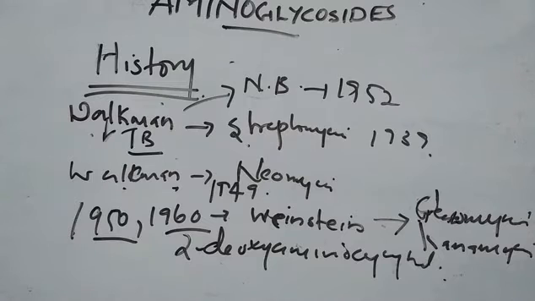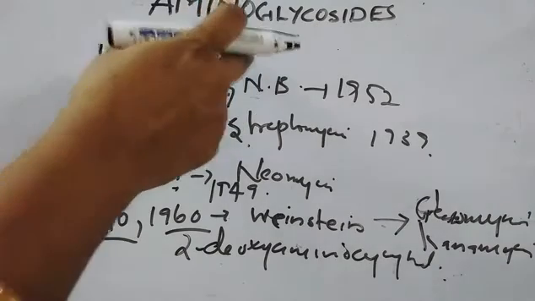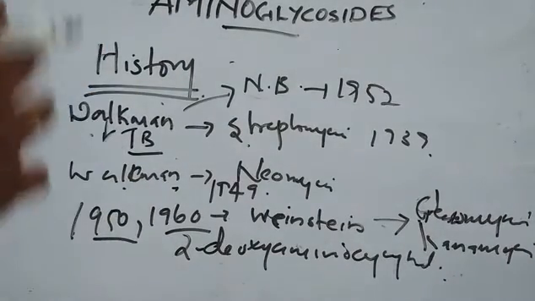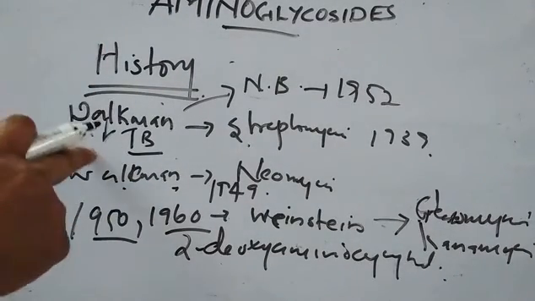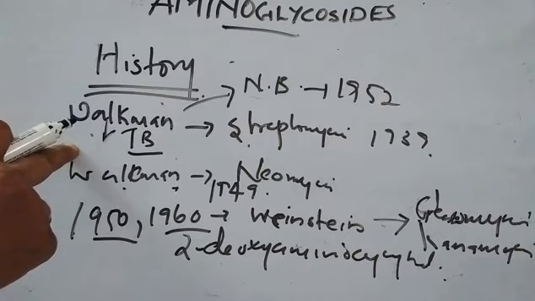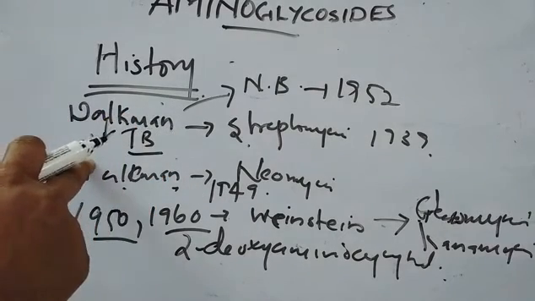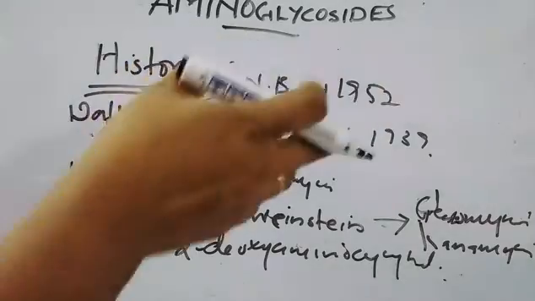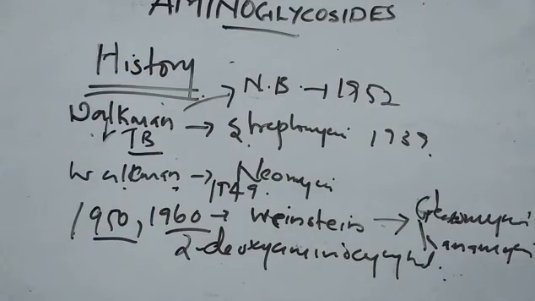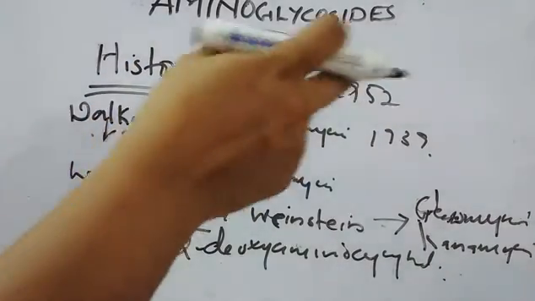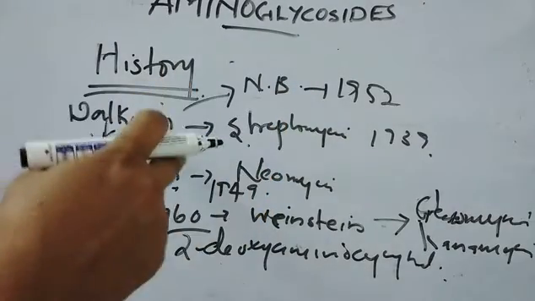That is the historical development of aminoglycosides. The history begins with the development of streptomycin, which was discovered by Waksman, who found that it can be used in the treatment of tuberculosis. That was a discovery in 1939. Waksman also received the Nobel Prize in 1952 for this discovery.